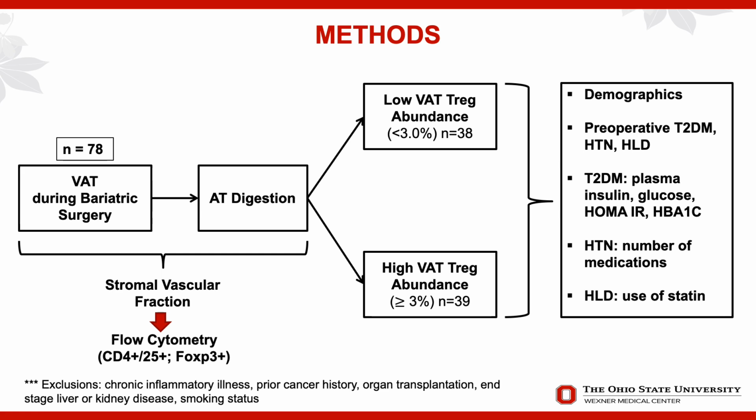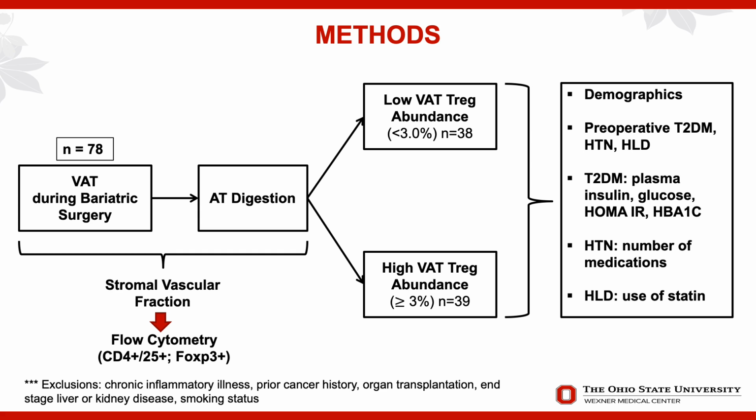The adipose tissue was harvested and digested immediately following surgery in order to obtain the stromal-vascular fraction, which includes all the immune cells. These immune cells were then characterized by flow cytometry, specifically looking for regulatory T cells with the markers shown here. We then divided patients by whether or not they had a low or high VAT Treg abundance, and we defined this by our median VAT Treg abundance for our cohort, which was 3%. So patients in the low VAT Treg cohort had less than 3% Treg abundance in their visceral adipose tissue, and those in the high Treg abundance cohort had greater than 3%.